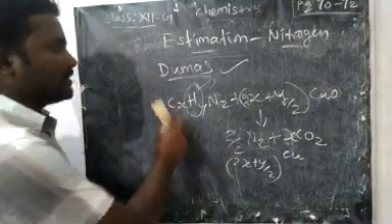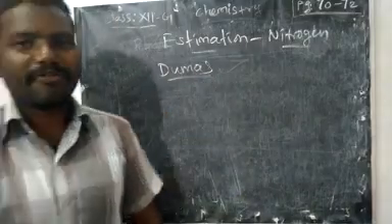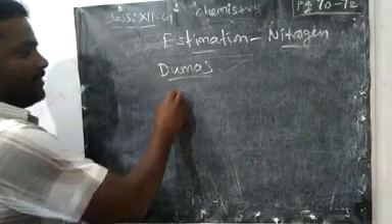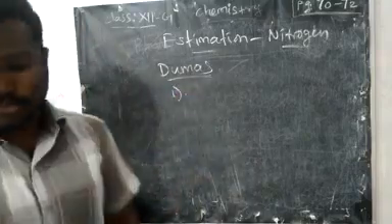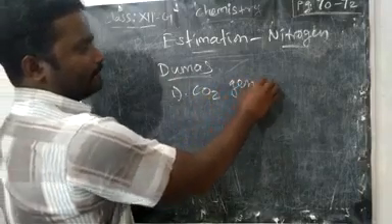Then we discuss the procedure and apparatus of the Dumas method. We have three parts. The first is the CO2 generator, carbon dioxide generator.